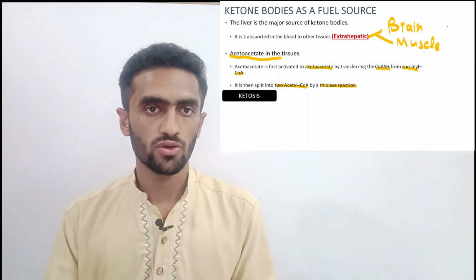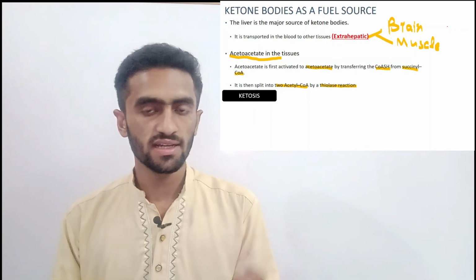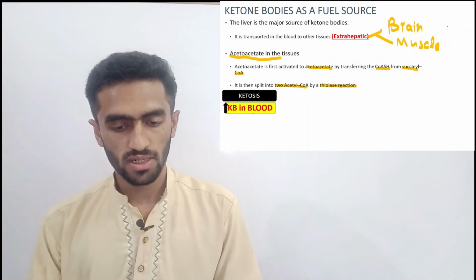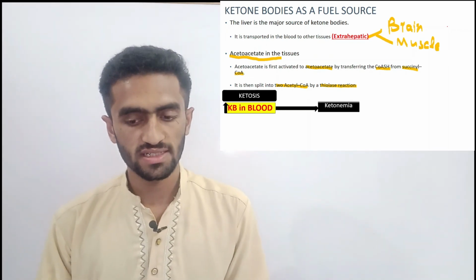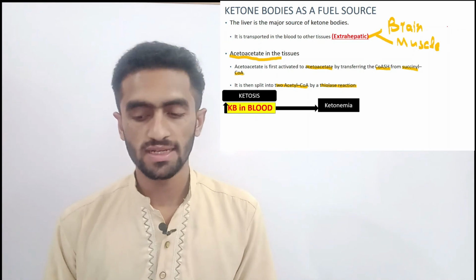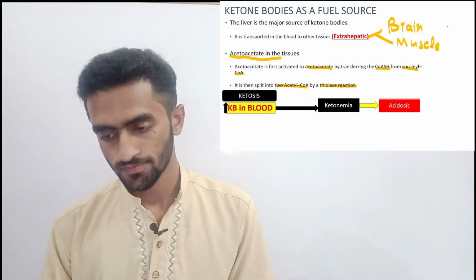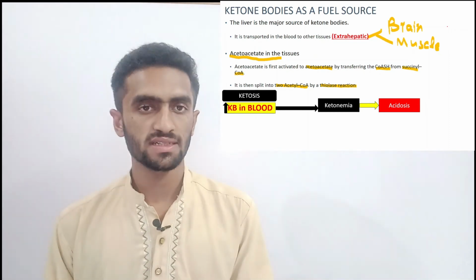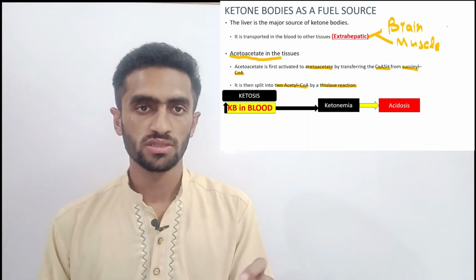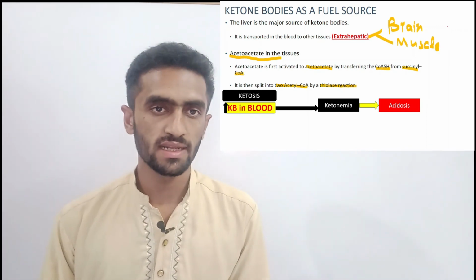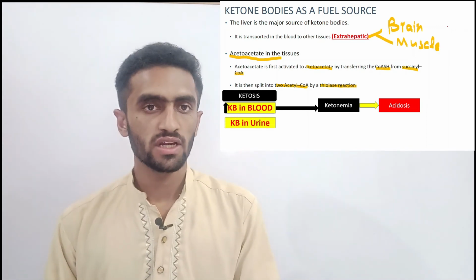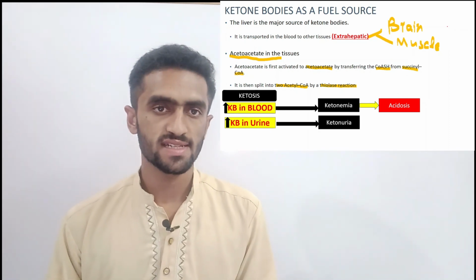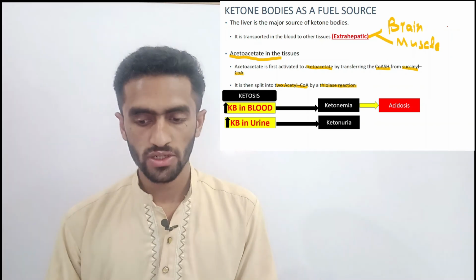The production of ketone bodies is higher than the utilization. In this case, ketone bodies become higher in the blood. That condition is ketonemia, which leads to acidosis. And another problem: because this blood is also circulating through our kidney, ketone bodies also increase in our urine. That condition is called ketonuria.